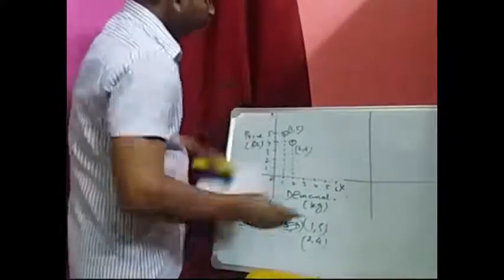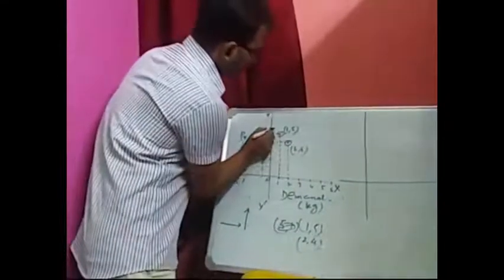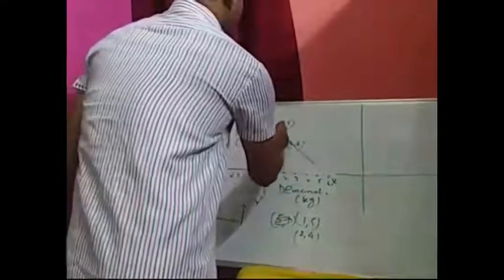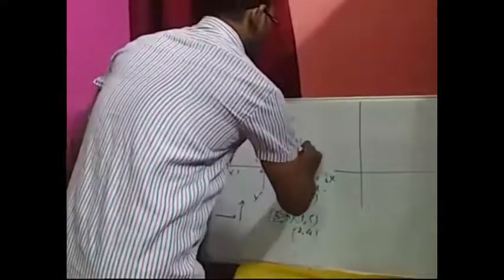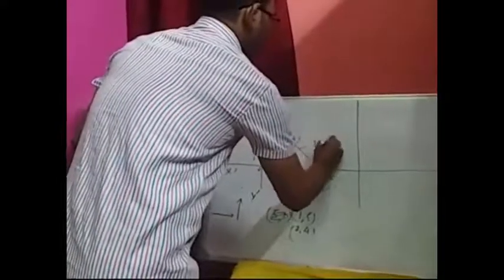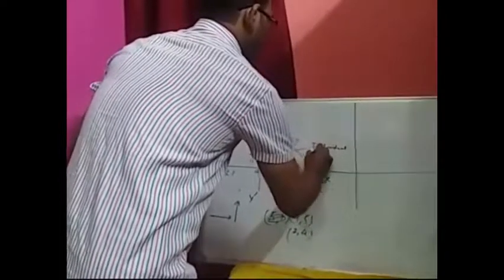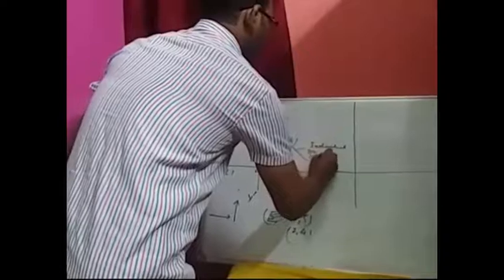If I join these two points, then automatically we get the individual demand curve. This is called the individual demand curve and is denoted as D. Clear on this part?